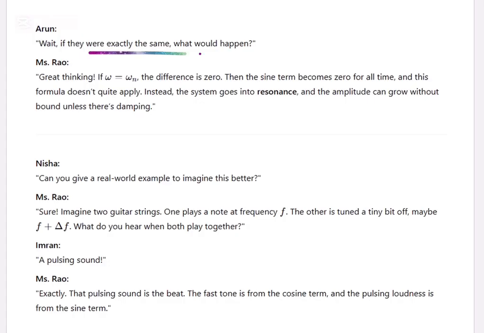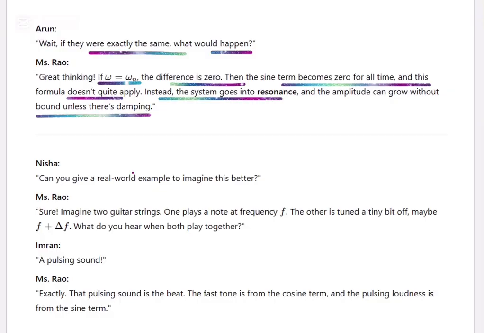What if they are exactly the same? What would happen? If they are the same, the difference is 0. The sine term becomes 0 for all time. This formula does not quite apply. Instead, the system goes into resonance. The amplitude can grow without bound unless there's damping.